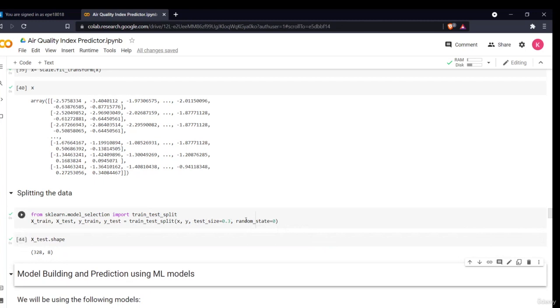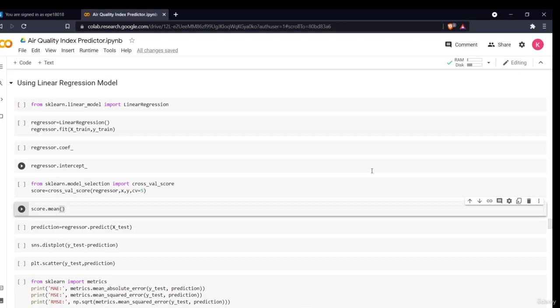So this was our feature engineering, or you can say seeing our variables and preparing our data for the model building part. In the next section, we'll start building our models and doing prediction using ML models.